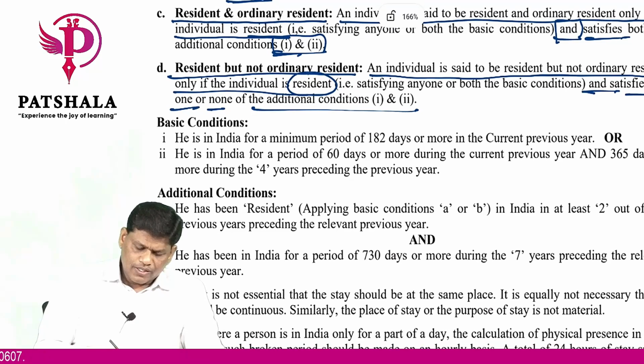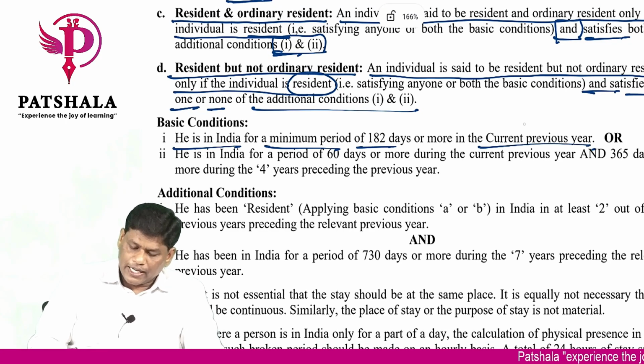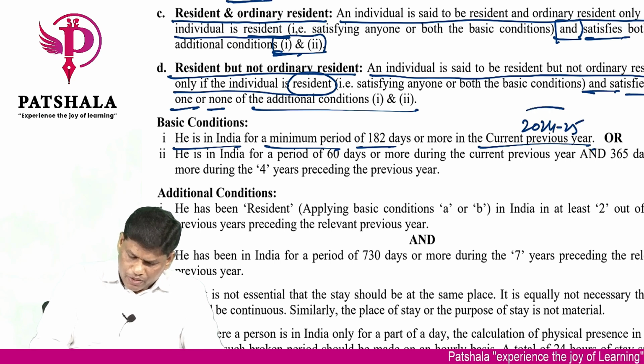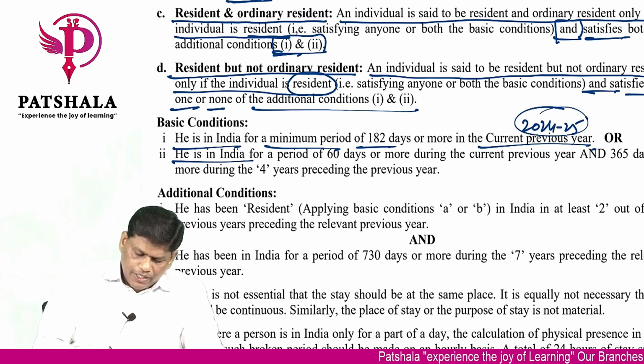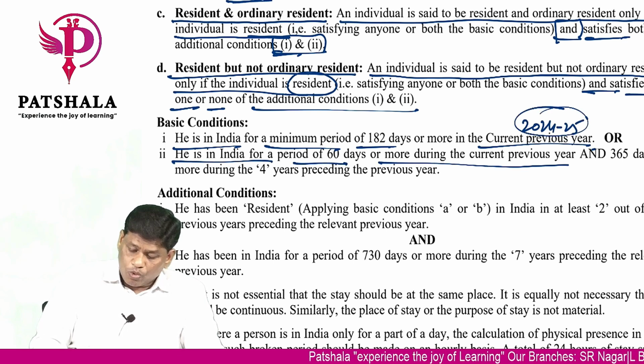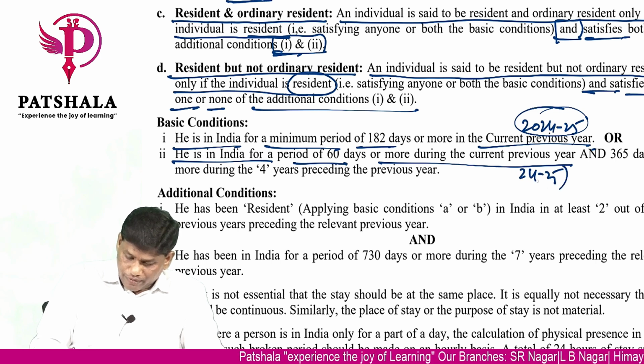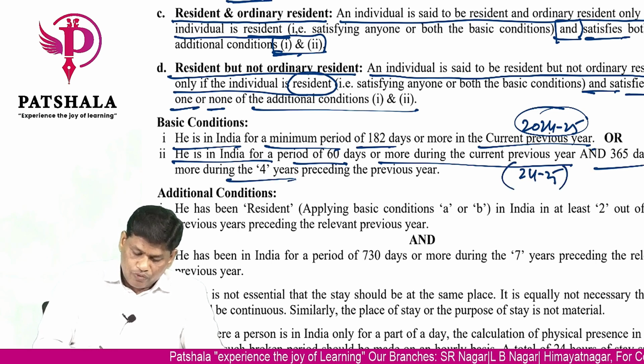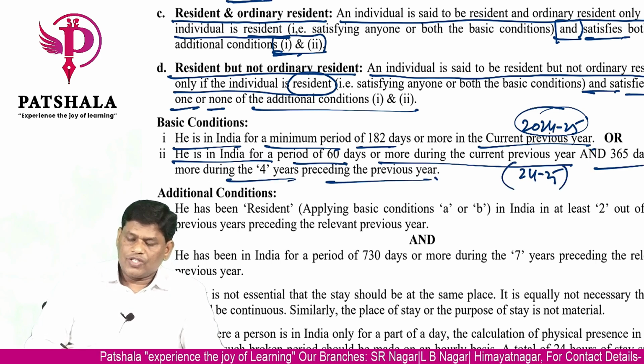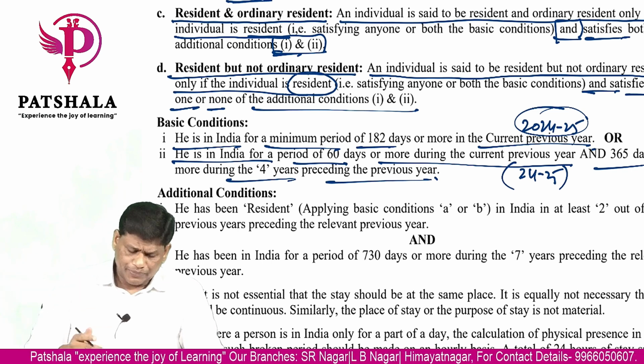Basic condition says he should be in India at least for a period of 182 days or more in the current previous year. What is the current previous year? I told you 24-25. He is in India at least for a period of 60 days or more in the current previous year, again 24-25, and 365 days or more in 4 years preceding the current previous year, leaving the current year, 4 years backward.